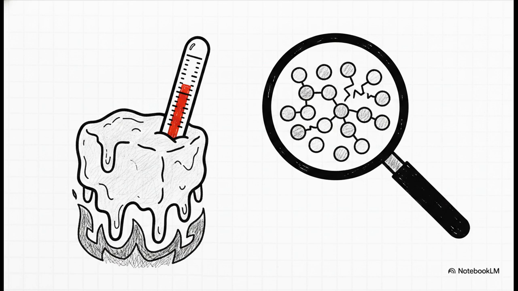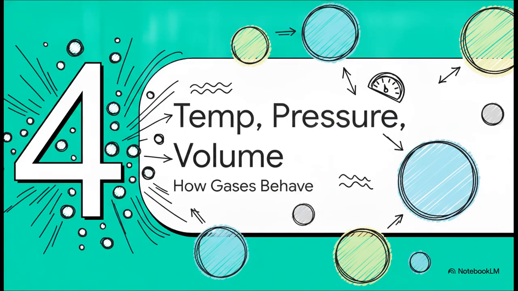Why? Because all that heat energy you're adding is going straight into breaking those bonds between the particles, not into raising the temperature. It's only after it's 100% liquid that the temperature starts to climb again. Pretty cool, right? Moving on to Section 4, Temperature, Pressure, and Volume, How Gases Behave.